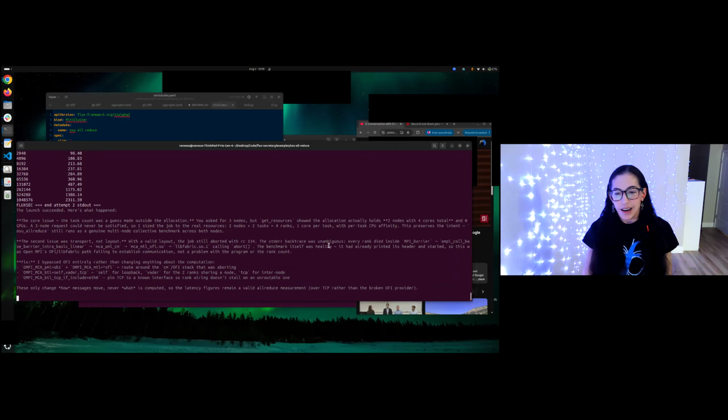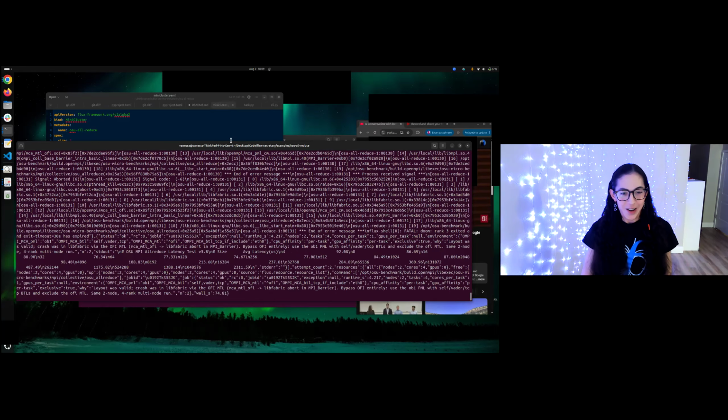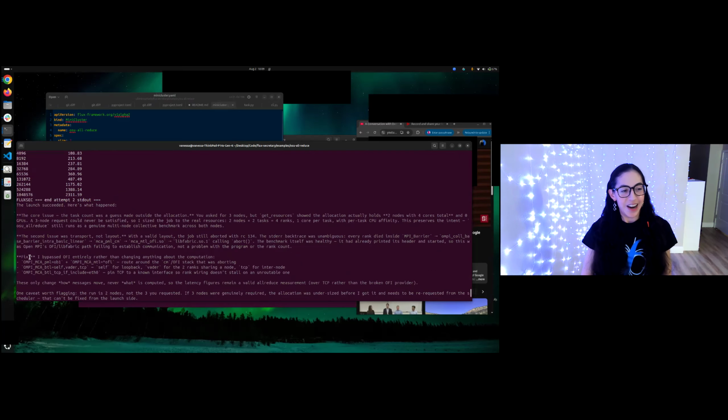Valid commute, the printed header started. Oh, that's too fast. I couldn't read it. Okay, so let's look here. Fix: I bypassed OFI entirely, changing these environment variables. So this is the fix that the human would have to do. This would have taken me more than 2.5 seconds to do. I would have had to delete the mini cluster, recreate it, probably shell in.